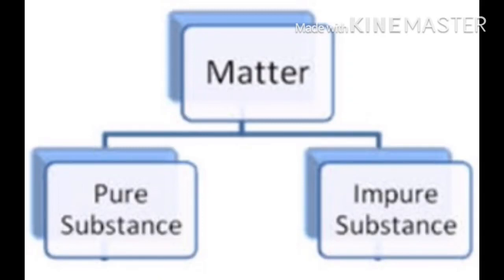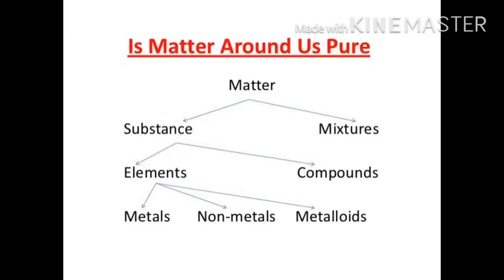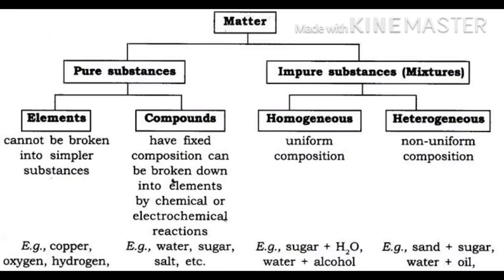Mixtures are of two types depending upon the physical state of the constituents of a mixture. It can be classified into number 1, homogeneous mixture. Homogeneous mixture has a uniform composition throughout its mass. And number 2, heterogeneous mixture. A heterogeneous mixture is that in which the composition is not uniform throughout.